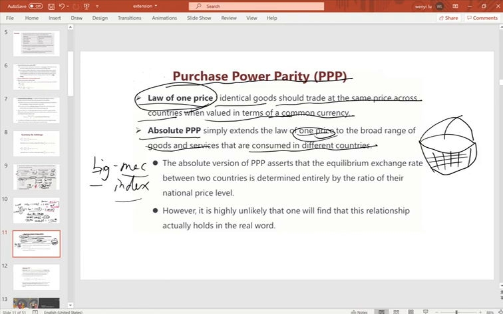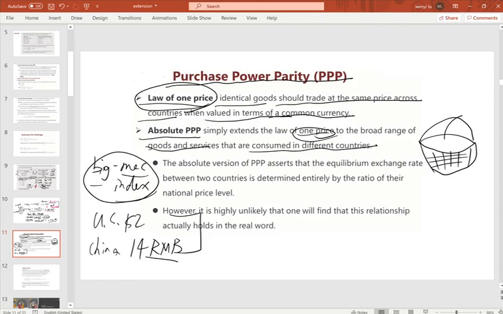For example, if you purchase the Big Mac from the US for $2, and then you get the same burger in China for, for example, 14 RMB, which is the currency in China. So based on these two, if we have the same good, the price should be the same across different countries if we use a common currency.